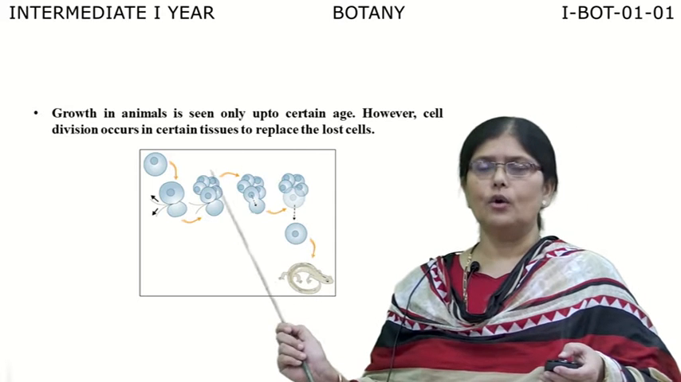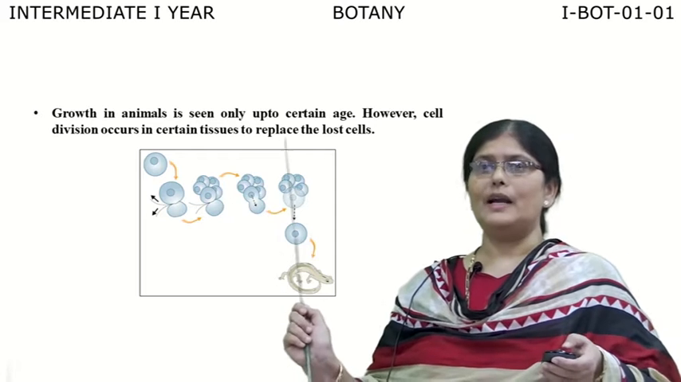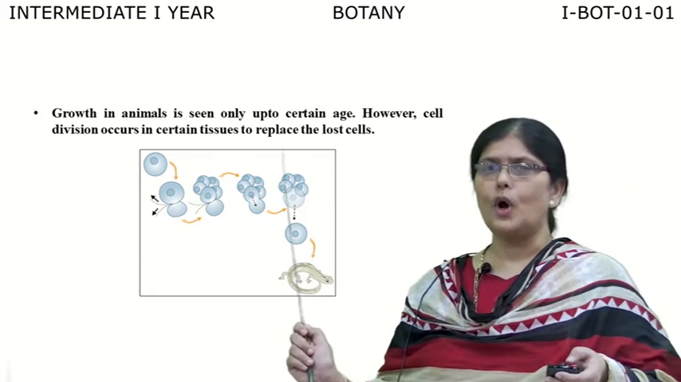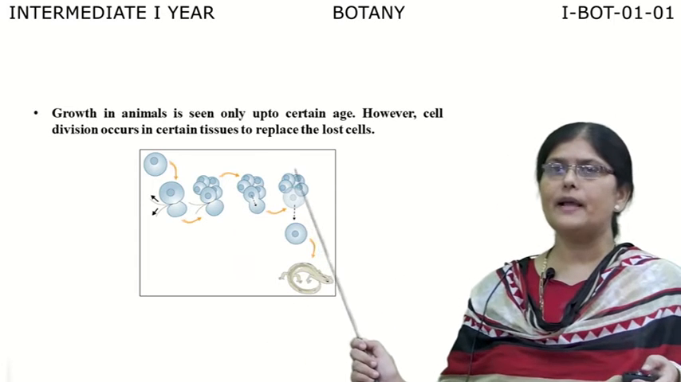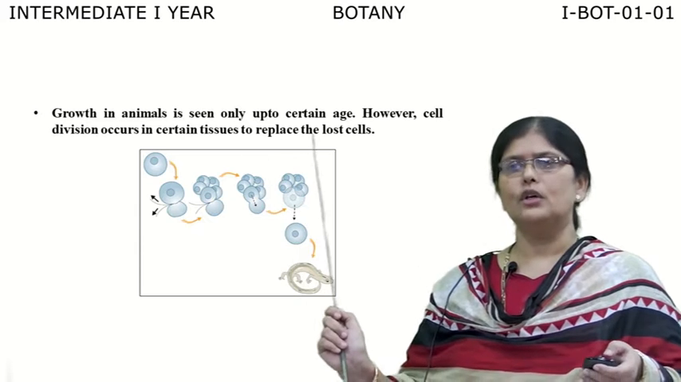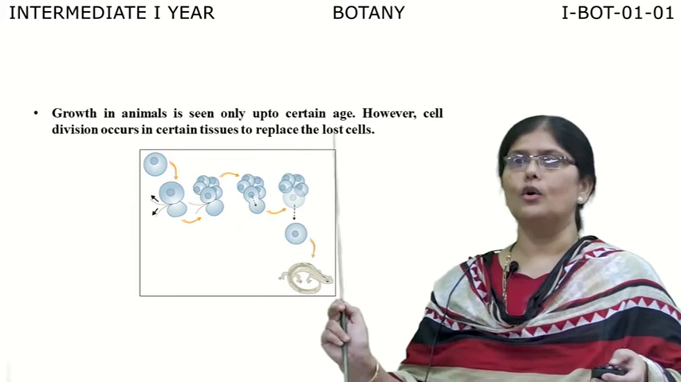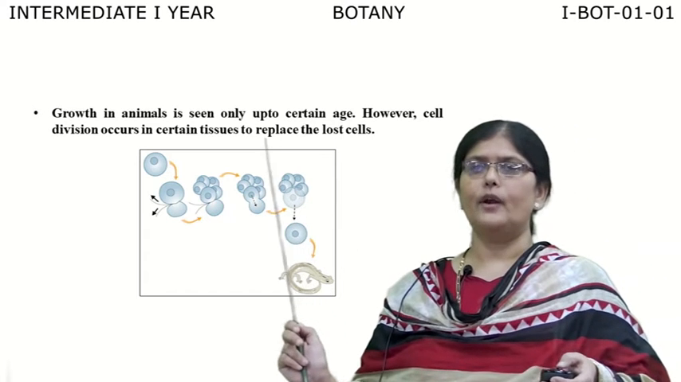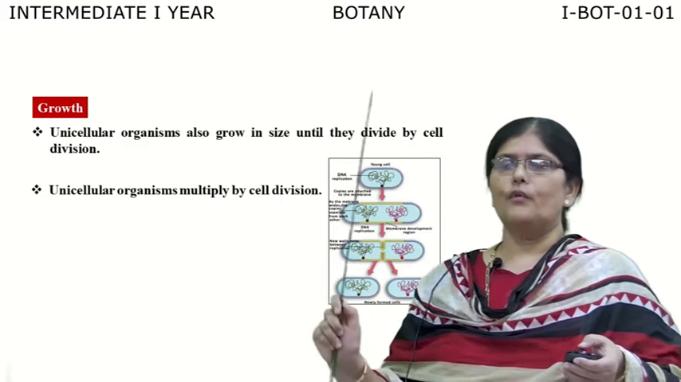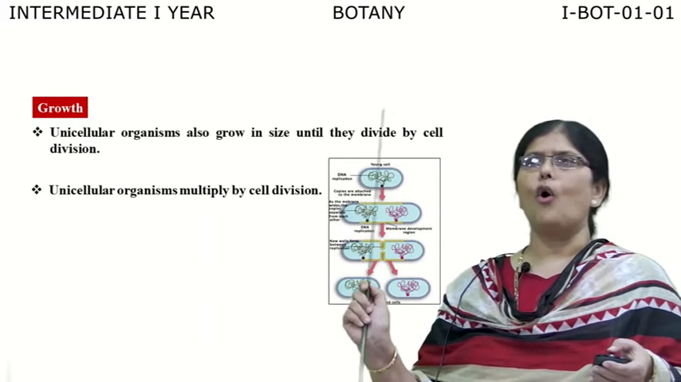Now, you can see growth in animals. Yes, but the growth in animals is only up to a particular age. They do not grow continuously. But you find in animals, cell division does occur in certain tissues to replace lost cells. For example, if you are hurt and get a wound, those cells are replaced and new cells are regenerated. But the growth is not continuous. It is there only up to a certain age, right? So we can say that growth as a characteristic feature is present in all living organisms.